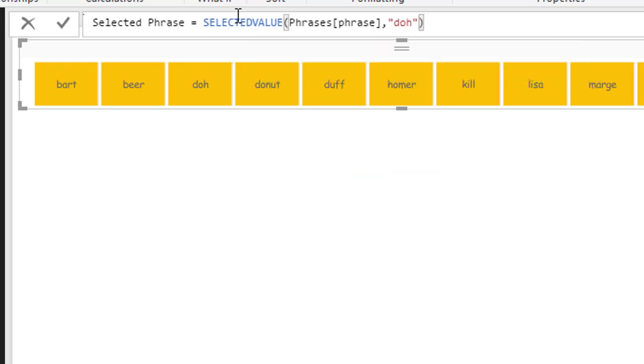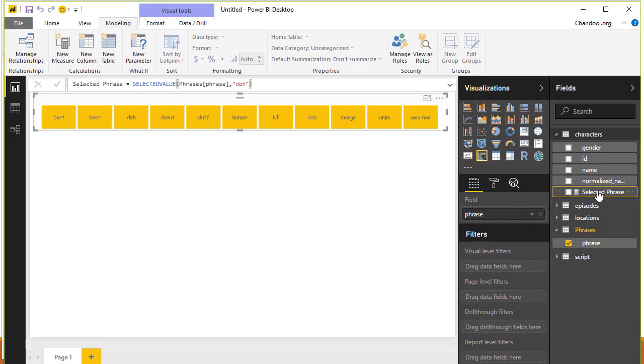So the alternative result, if nothing is selected or multiple items are selected, would be that. So we get a selected phrase. Unfortunately, I think that table was highlighted, so it was added to that. I'm going to edit this and move this measure into the phrases as the home table. It doesn't really matter where the measure is attached, it will still give the same result, but that's the thing.